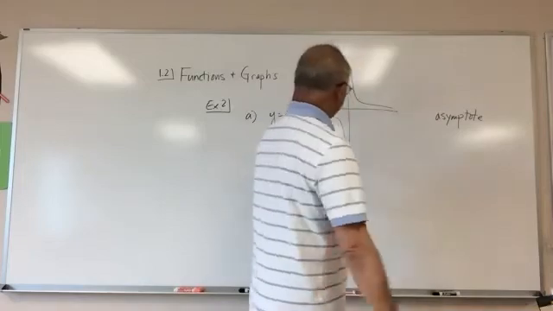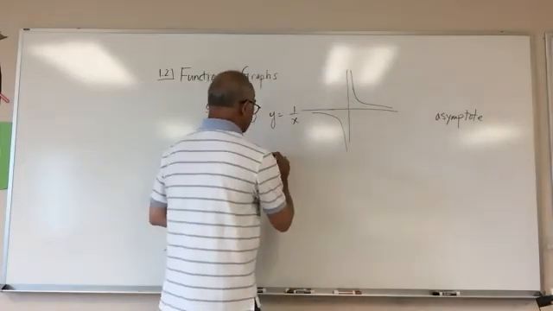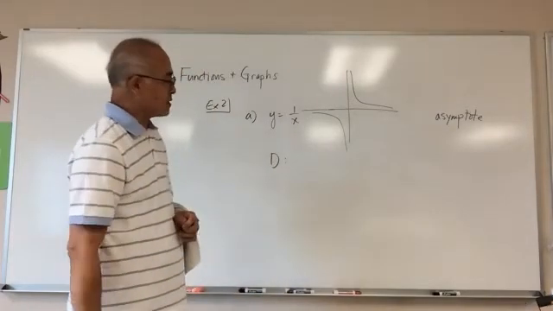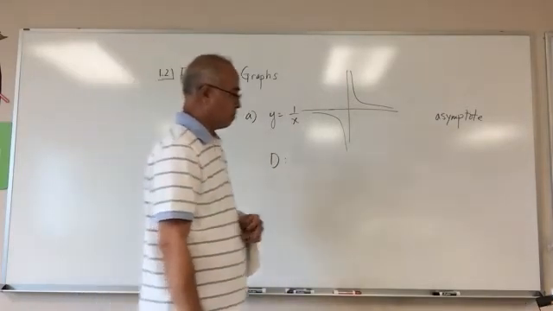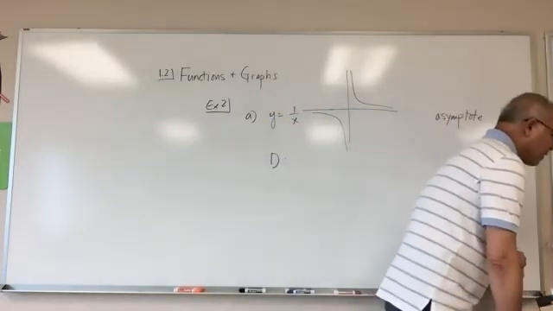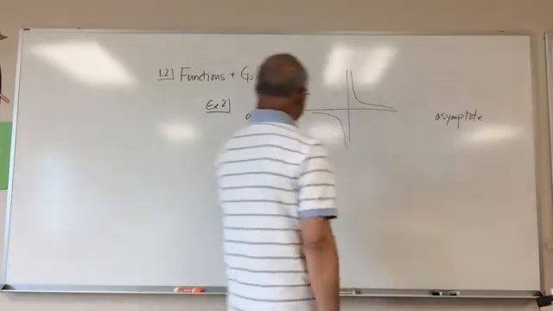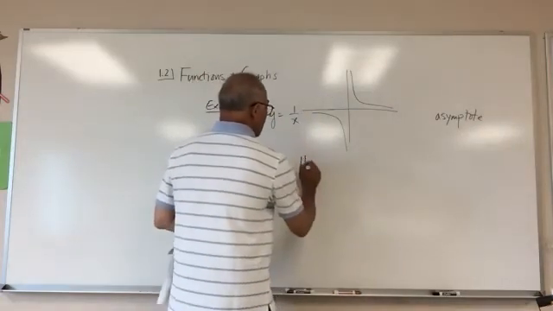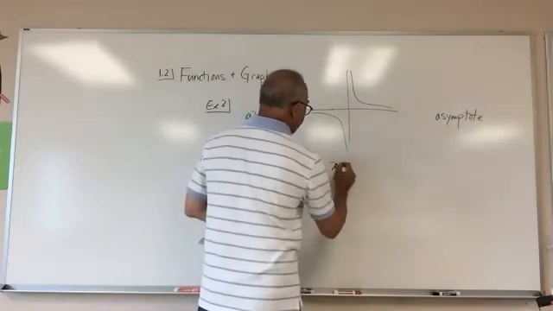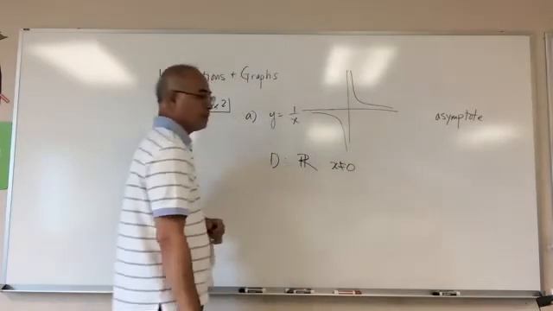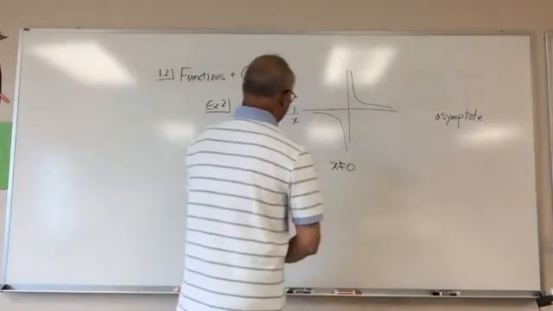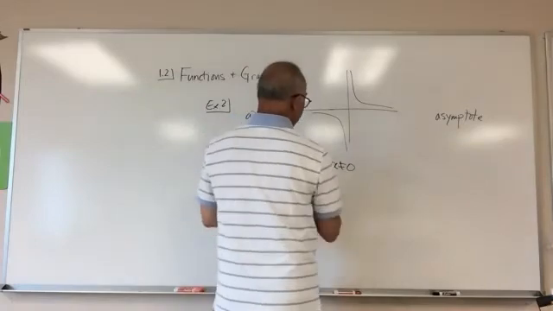Okay. So what is the domain here? What are all the possible x's? Can anybody tell me? Everything but 0. Everything but 0. So it is all numbers except for that, right? All reals except for that, right? Or in other words, you can just write this too. X is not equal to 0.